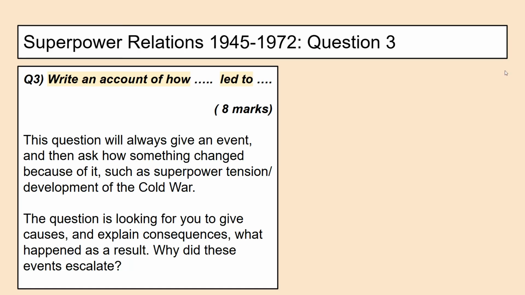Now, this question will always give an event and ask how much something changed because of it, such as superpower tension, development of the Cold War. Now, this question is looking for you to give causes and explain consequences, results, and what happened as a result. Why did these events escalate?